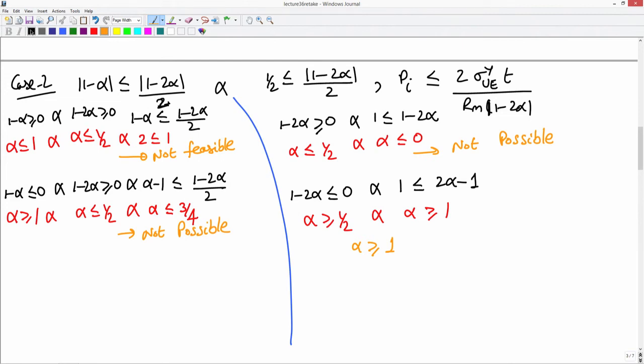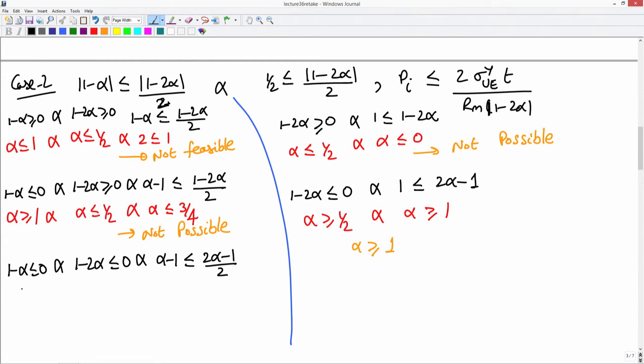Okay. Next, let us consider the next case, which will be 1 minus alpha is less than 0 and 1 minus 2 alpha is less than 0, and since 1 minus alpha is less than 0, the positive value will be alpha minus 1. This should be lesser than 1 minus 2 alpha is less than 0. So, positive value will be 2 alpha minus 1 by 2. Okay. So, what will this tell us?